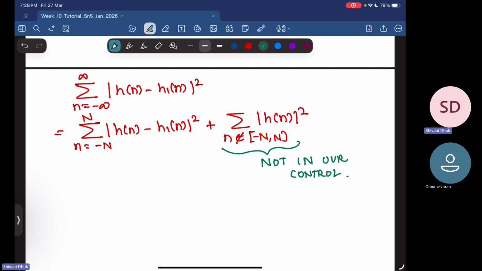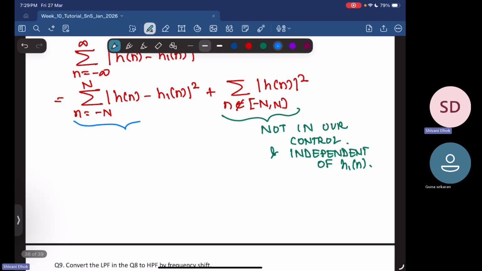And it is independent of h1 of n. So this is the only term dependent on h1 of n.